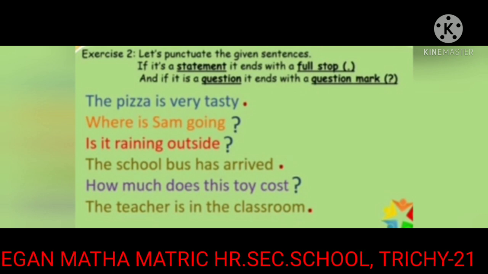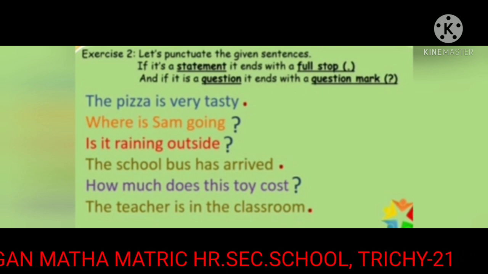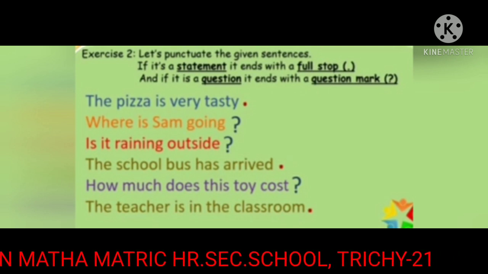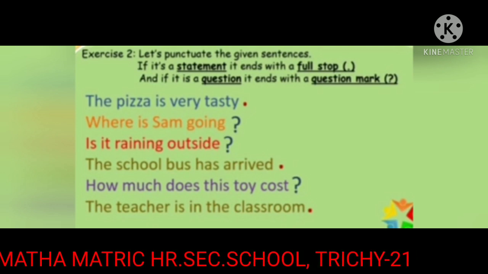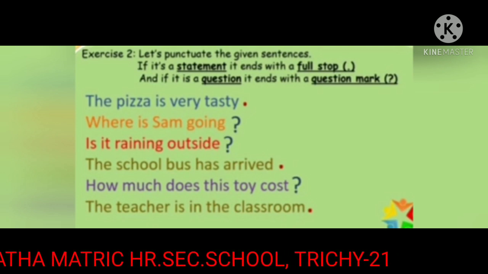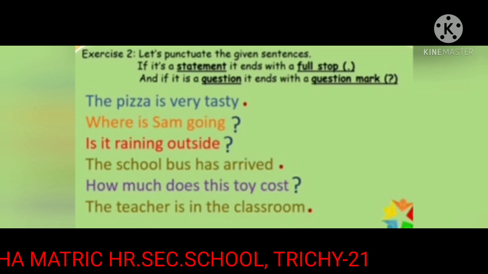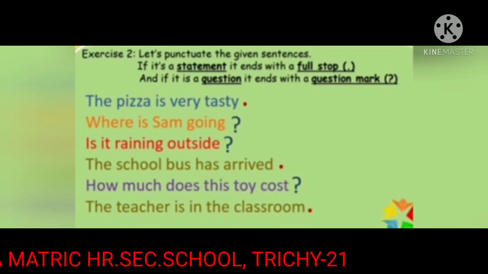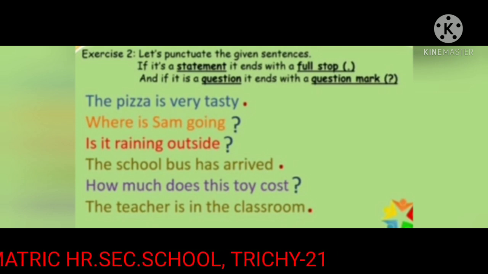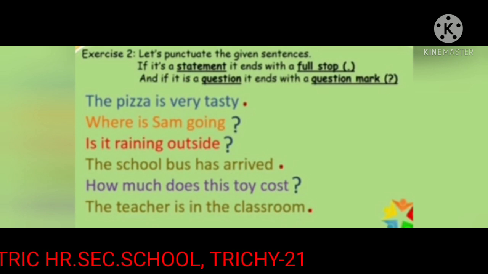Exercise 2. Let us punctuate the given sentences. If it is a statement, it ends with a full stop. And if it is a question, it ends with a question mark. The pizza is very tasty. Where is Sam going?